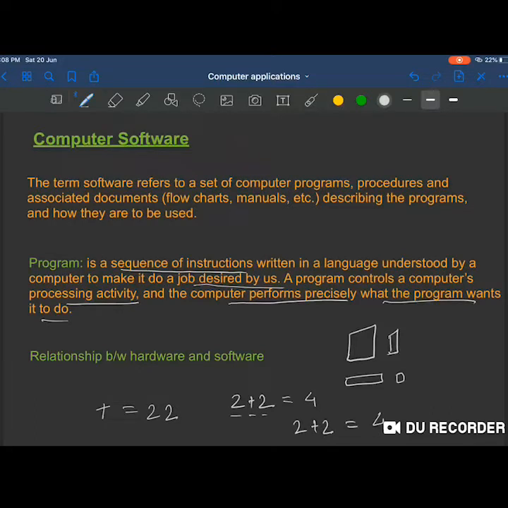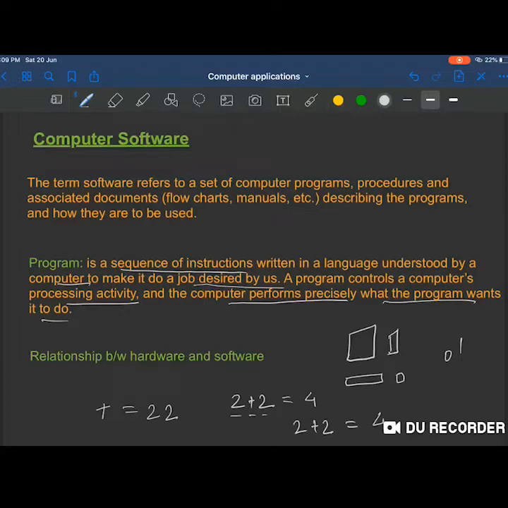Then written in a language understood by a computer. Now a computer system is not a human being, it's a machine, so it understands only and only the machine language. For our convenience, we have created many of these languages, for example C, C++, Java, HTML, etc. But all these languages have ultimately to be translated into machine language, that is binary language, 0 and 1, right?